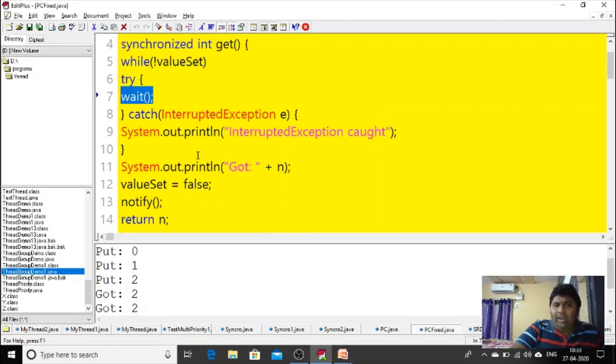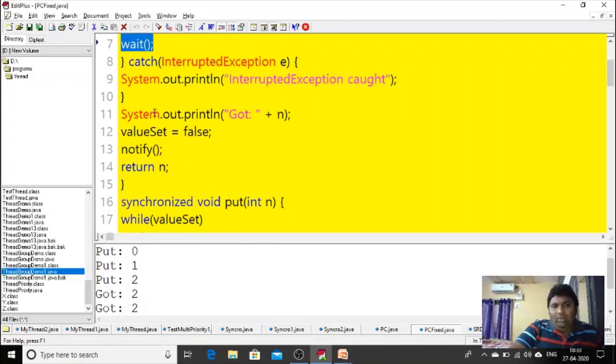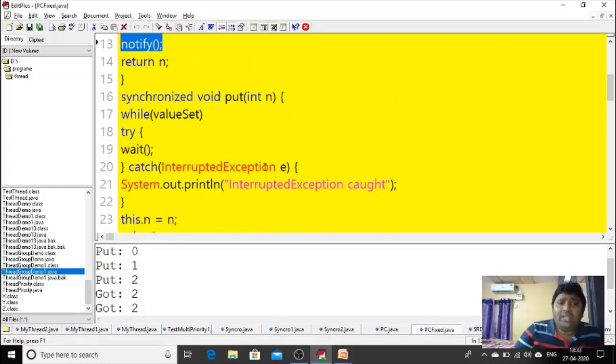So what I made, value set is equal to false. Here, value set false, false negation true, again it will go to the waiting state. Meanwhile, before this particular statement, after value set is equal to false, I am doing notify. Why? Because the producer is in the waiting state.